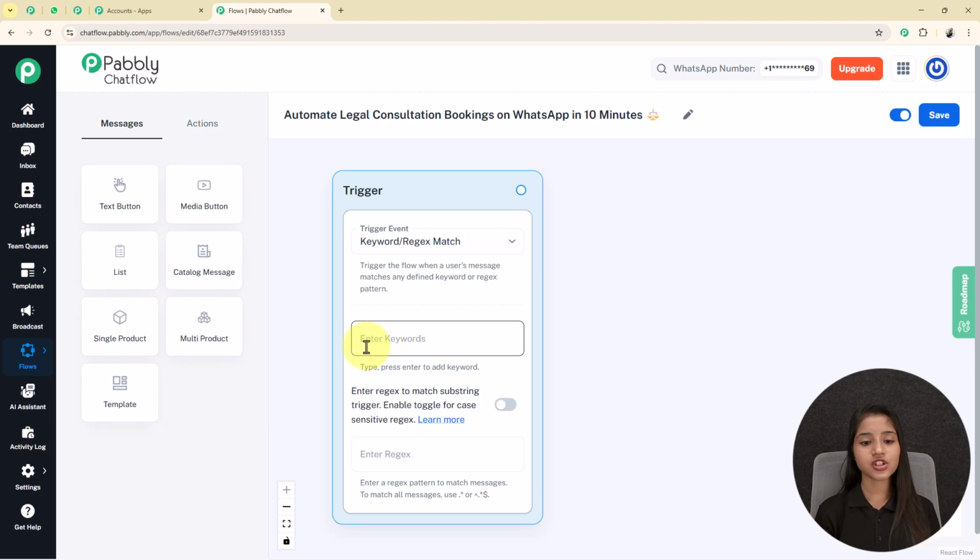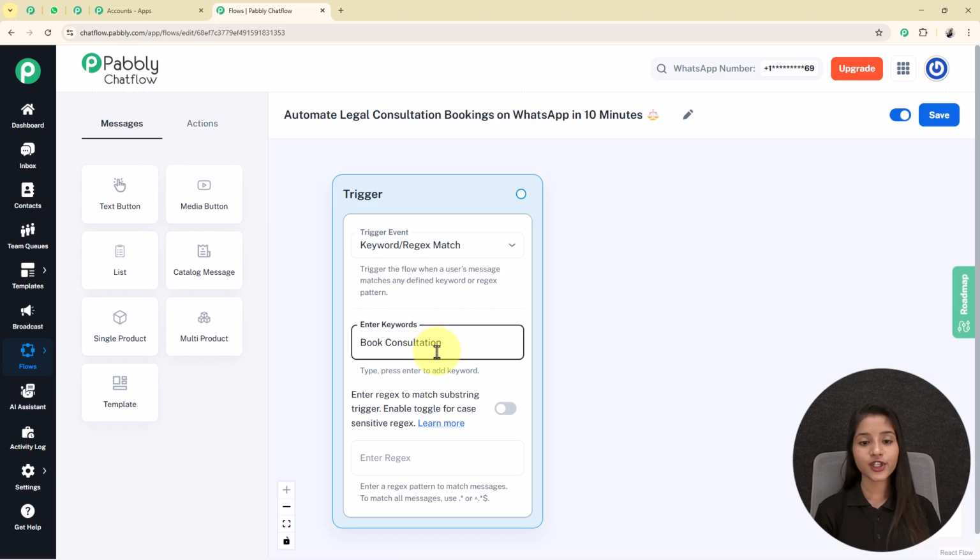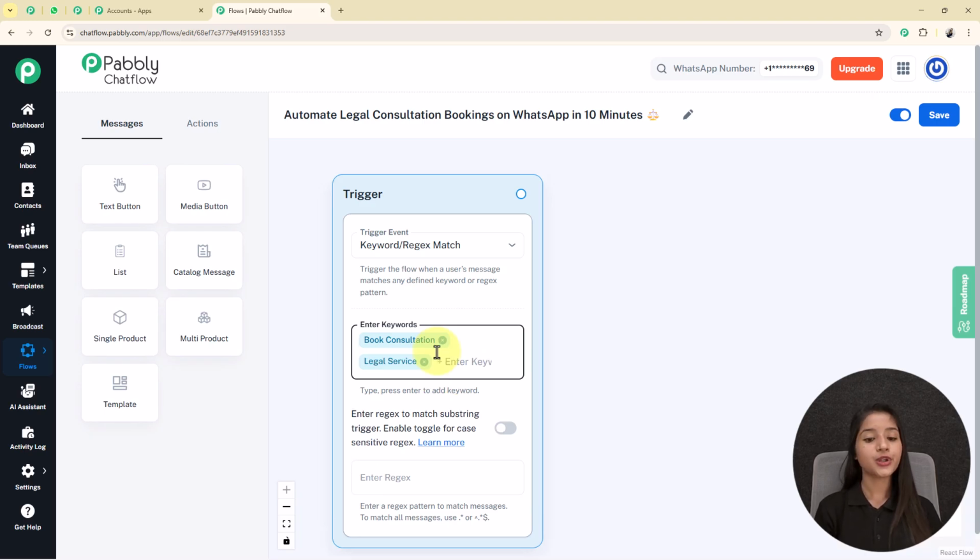As we are creating this WhatsApp chatbot with the help of keywords, the first keyword I am entering in this enter keywords box is book consultation. After writing the keyword, you have to press enter so that it will add it to the list. Now I am adding one more keyword, legal service. Here I added only two, you can add multiple. Now whenever my user sends any of these keywords to my WhatsApp business account, my bot automatically gets triggered and replies by sending them a welcome message.